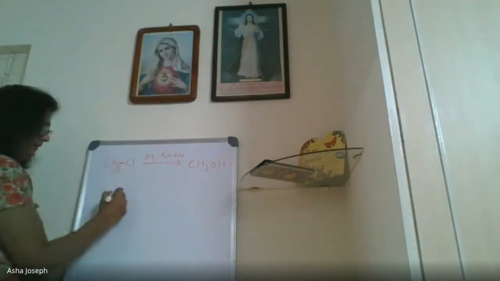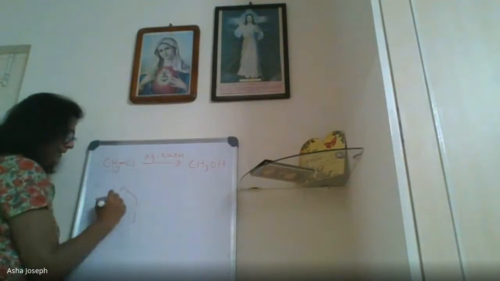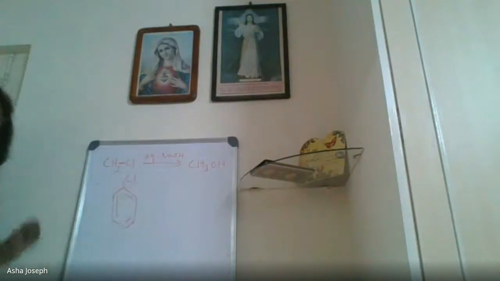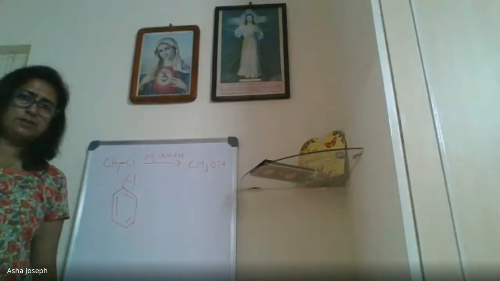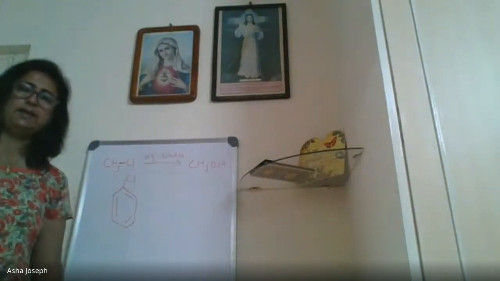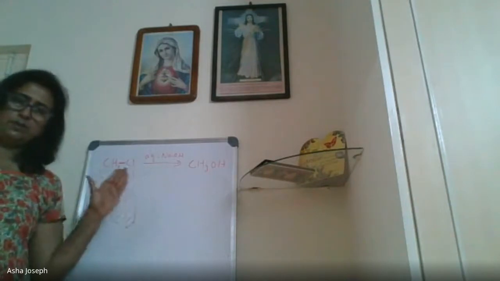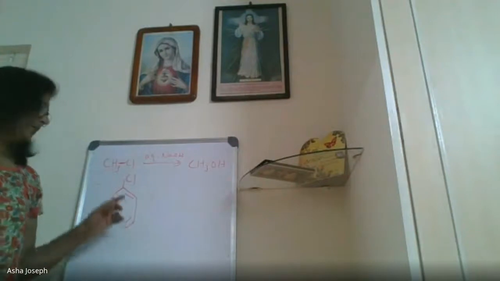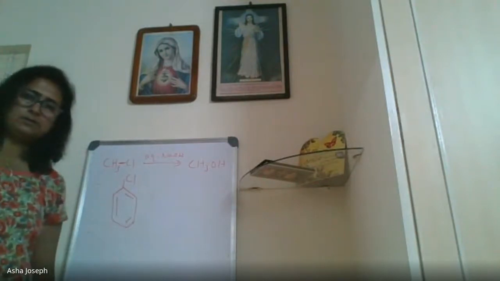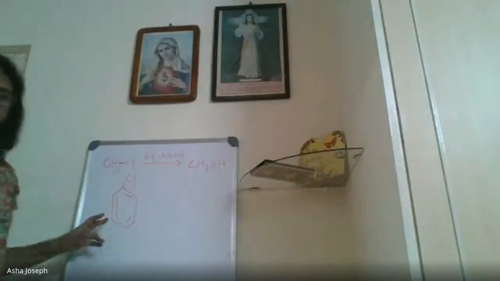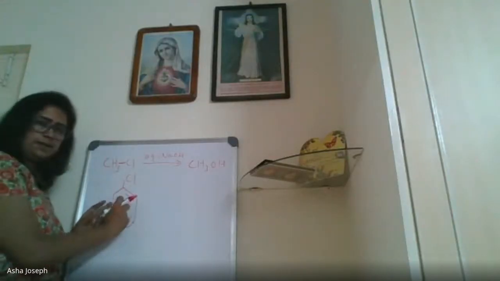Now this is the comparison I wrote: alkyl halide. Now this is a haloarene. The main heading is reactions of haloarenes. Then we are going to nucleophilic substitution reactions. Okay. So what is the name of this compound? Chlorobenzene. This is an aryl halide because the benzene ring is there.